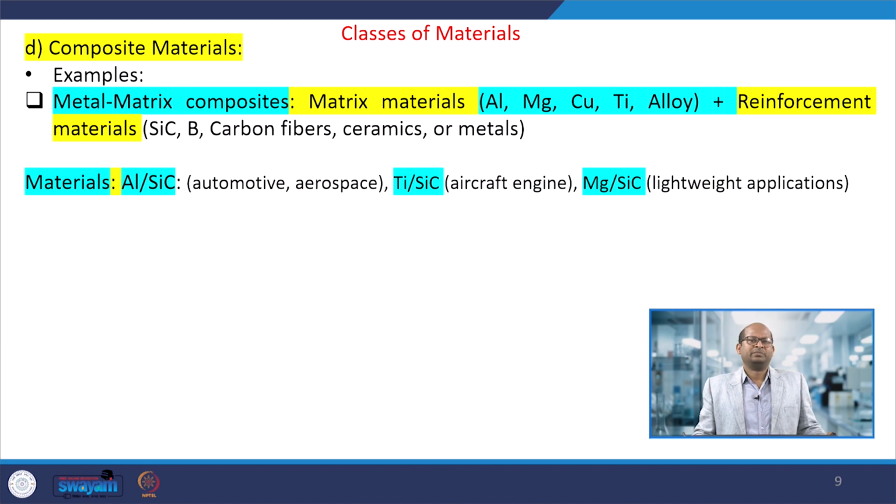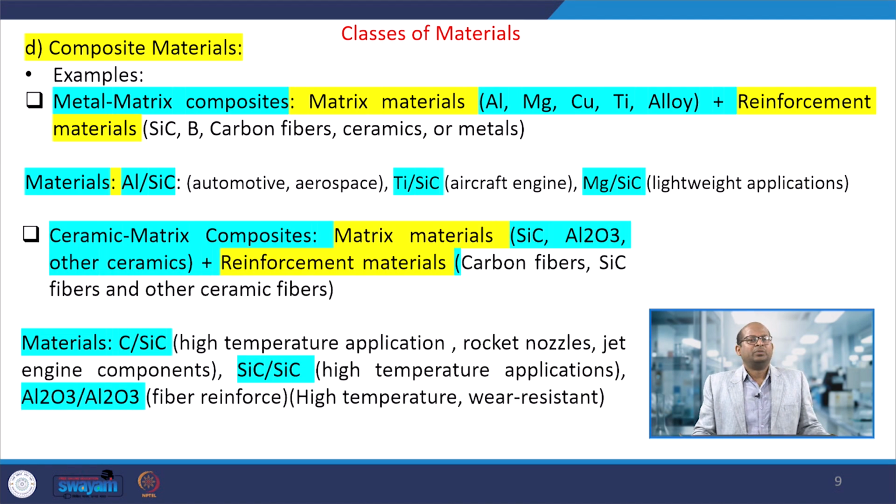In that, the matrix material would be metals, that may be aluminum, magnesium, copper, titanium, or any kind of alloy, which we use as a matrix. With that we use reinforcing materials, that may be silicon carbide, boron, carbon fibers, any ceramic materials or any metals. Both are mixed up, and that way we can prepare metal matrix composite materials.